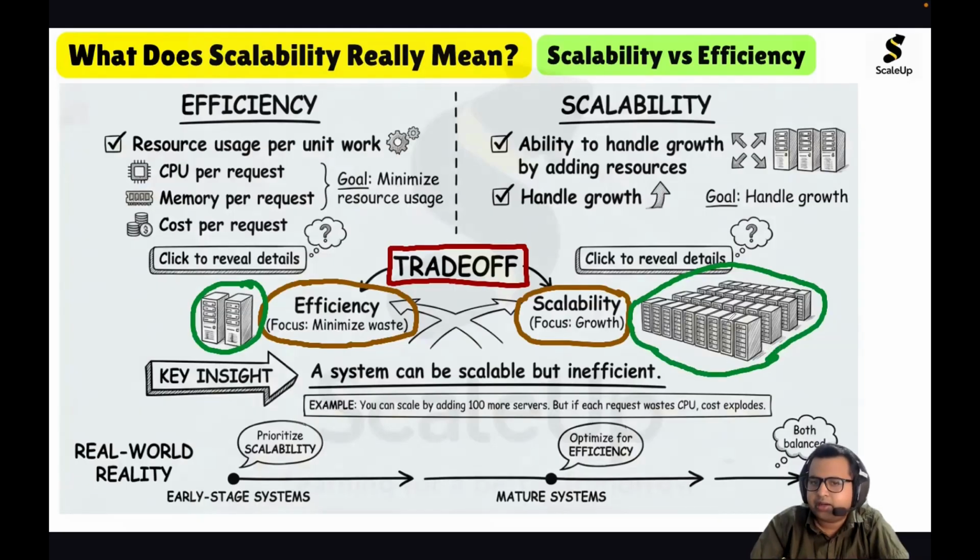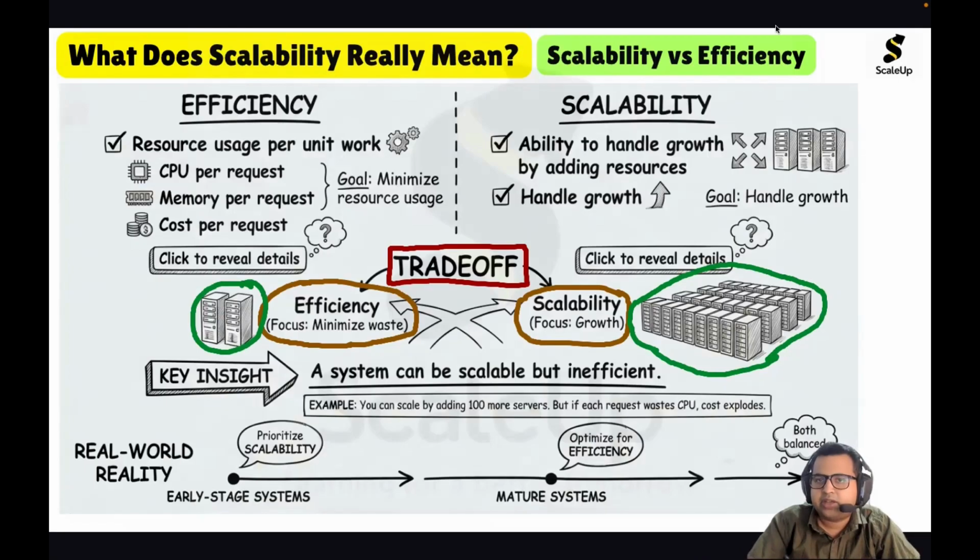Resource usage is increasing, so efficiency is decreasing. So the trade-off is now very clear. If I increase the scalability of the system, efficiency will go down. And if I increase the efficiency, scalability will go down. This is a very important trade-off.